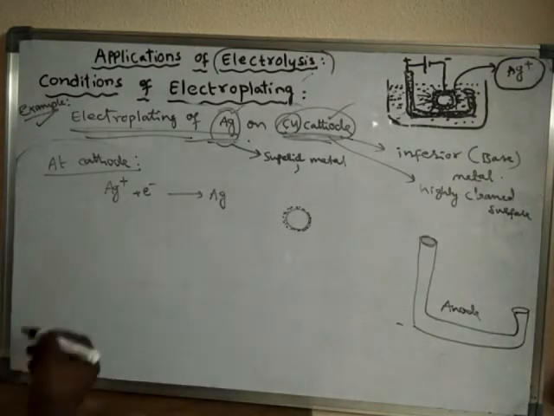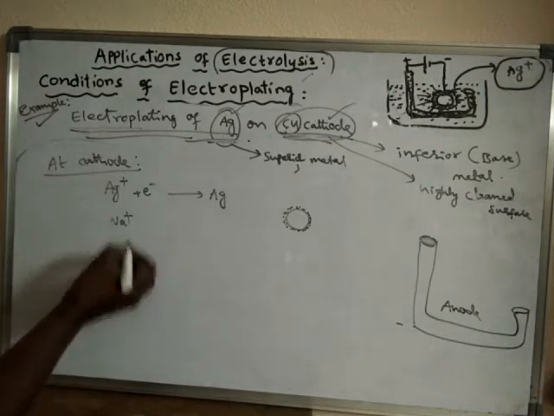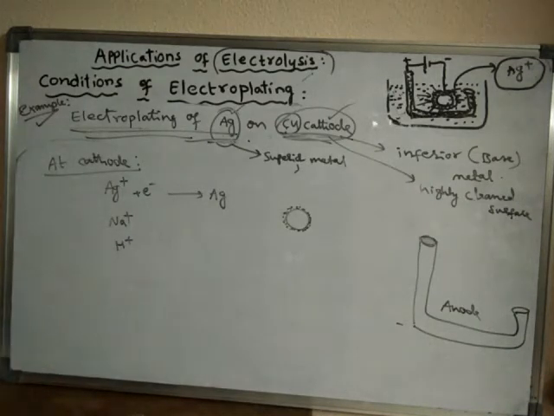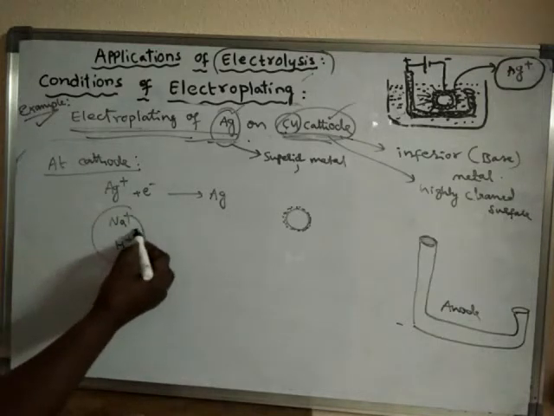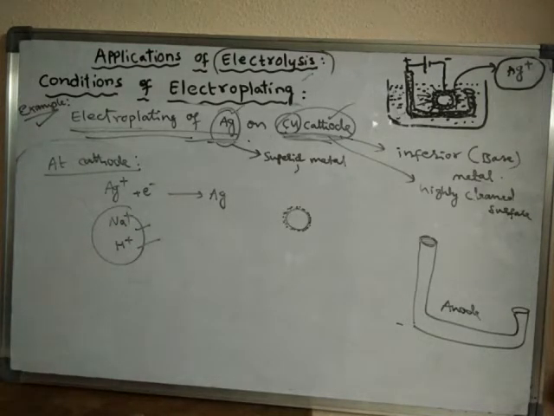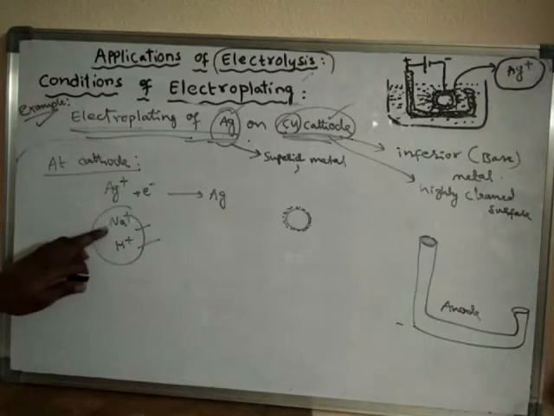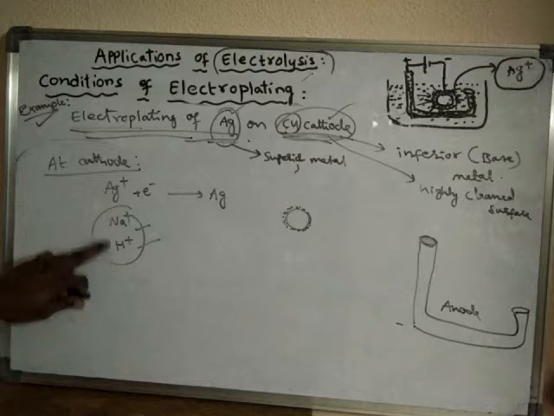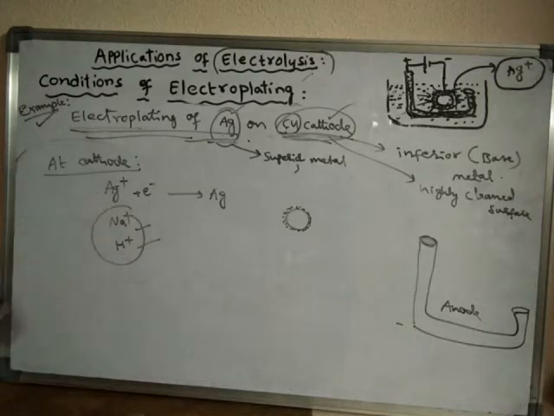See, there are so many positive ions. Even sodium ions and H plus ions are present in the electrolyte, but sodium ions and hydrogen ions do not discharge. Why are sodium and hydrogen ions not discharged, and why is only silver discharged? Because silver has a very low reduction potential. As silver ions, on account of their low reduction potential, discharge at the cathode. So finally, silver is formed, and that silver is deposited on the cathode material.